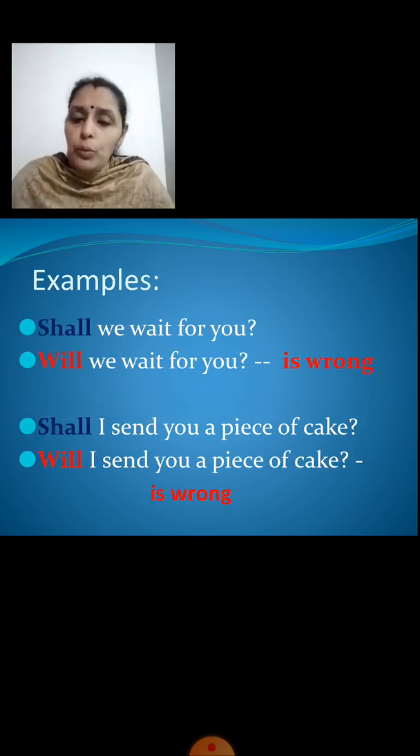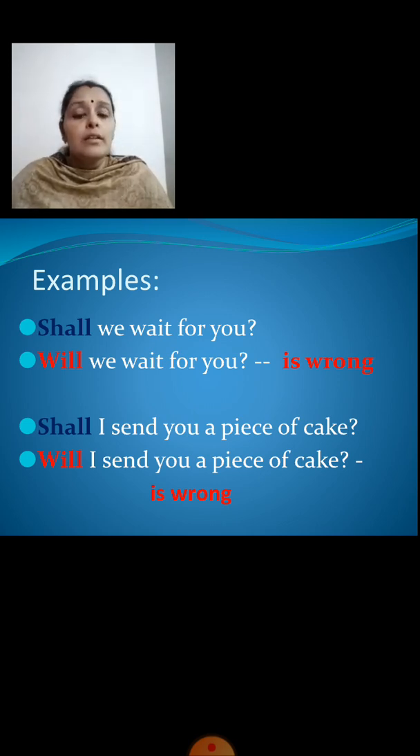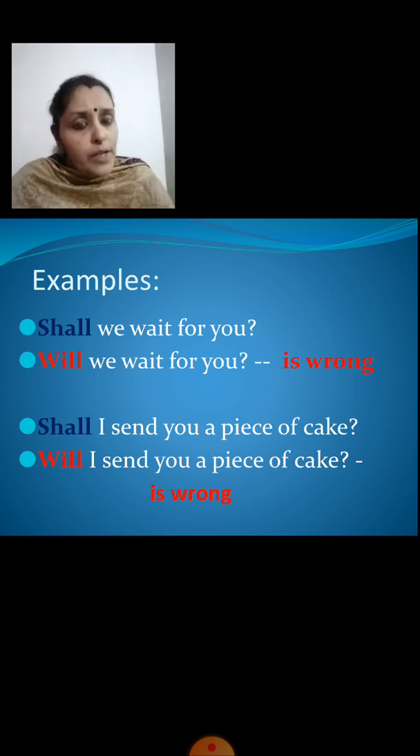Shall we wait for you? Here we are offering to wait, right? What are we offering here? We are offering to wait. That is the reason we have used shall. Now if I write will in place of shall, will we wait for you? Is it right? No. We are offering to wait. We are not asking somebody to wait for us, right? So will is wrong and we will be using shall. Shall we wait for you?